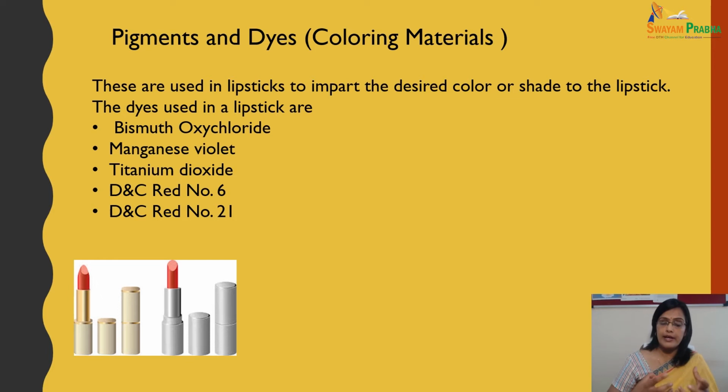Along with that, it also plays a caring and protecting role, because it prevents drying of the lips while producing different and very beautiful colors. Pigments and dyes generally used in lipsticks are bismuth oxychloride, manganese violet, titanium dioxide, D&C Red number 6 and 21, and there are many more examples.